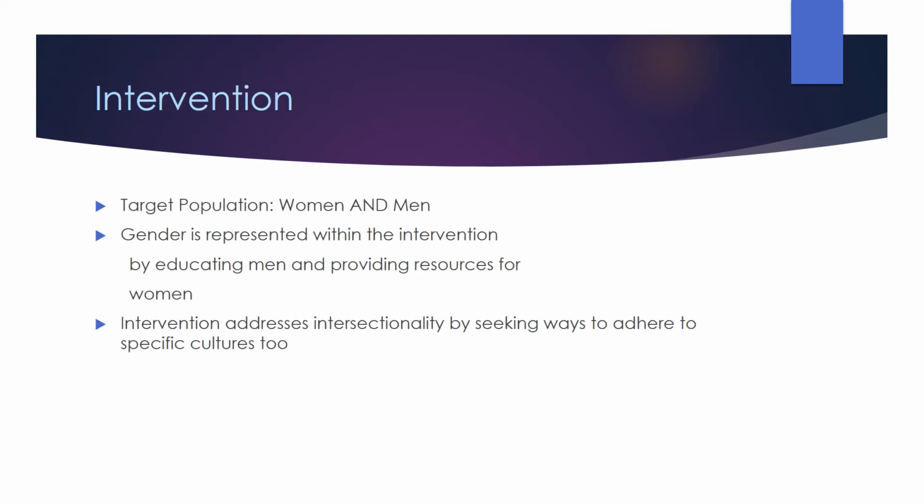The intervention must target the population of both men and women. Gender is represented within the intervention because it educates men and provides resource for women. It also addresses both genders by starting the education at a young age. Intervention addresses intersectionality by seeking ways to adhere to specific cultures as well.